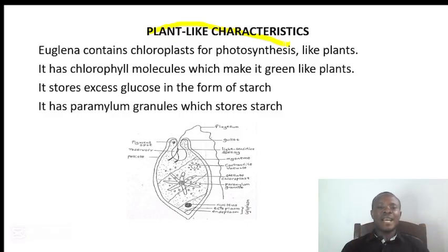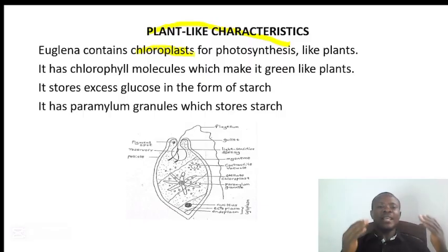Next on our slide are the plant-like characteristics of a euglena. What are some of these characteristics that make a euglena be like a plant or be placed under the kingdom Plantae? One, it contains chloroplast for photosynthesis. It is only plants that have chloroplast which they use for photosynthesis.